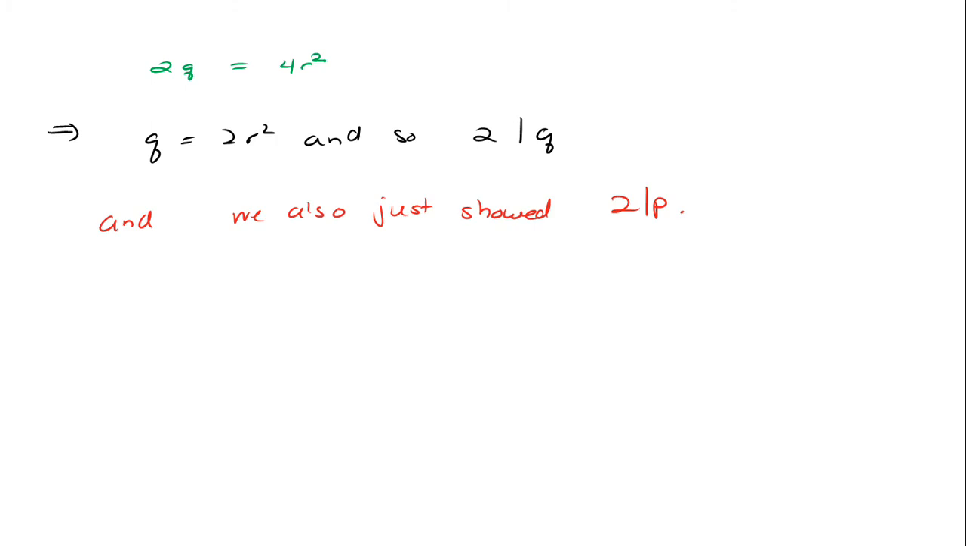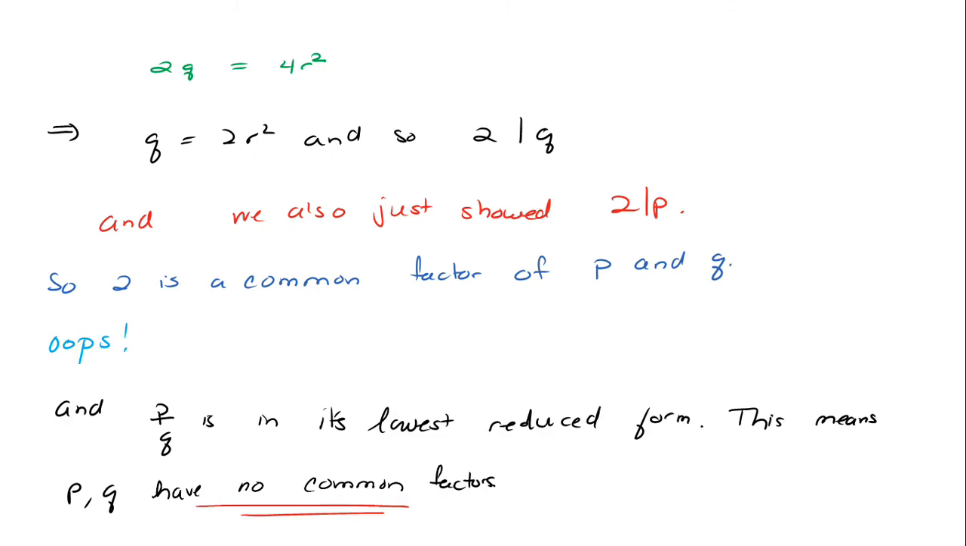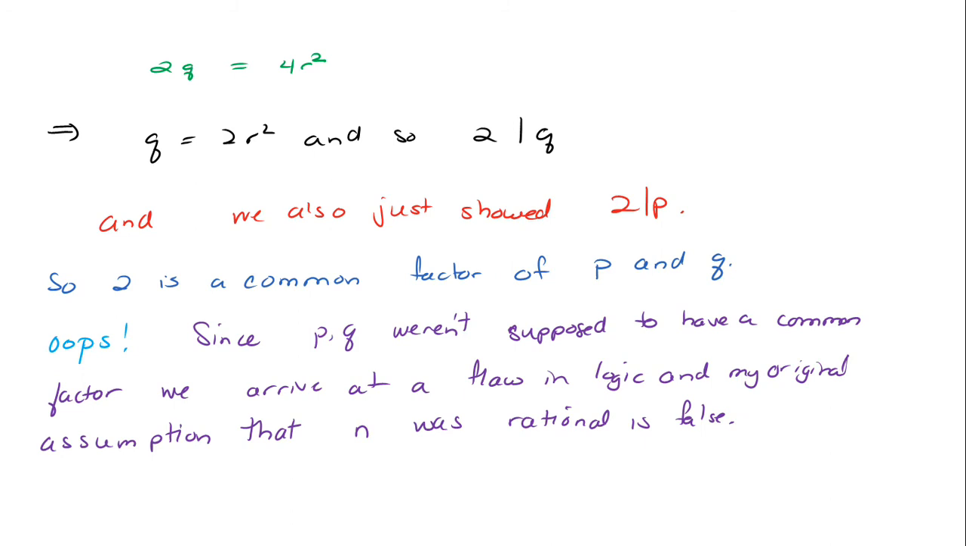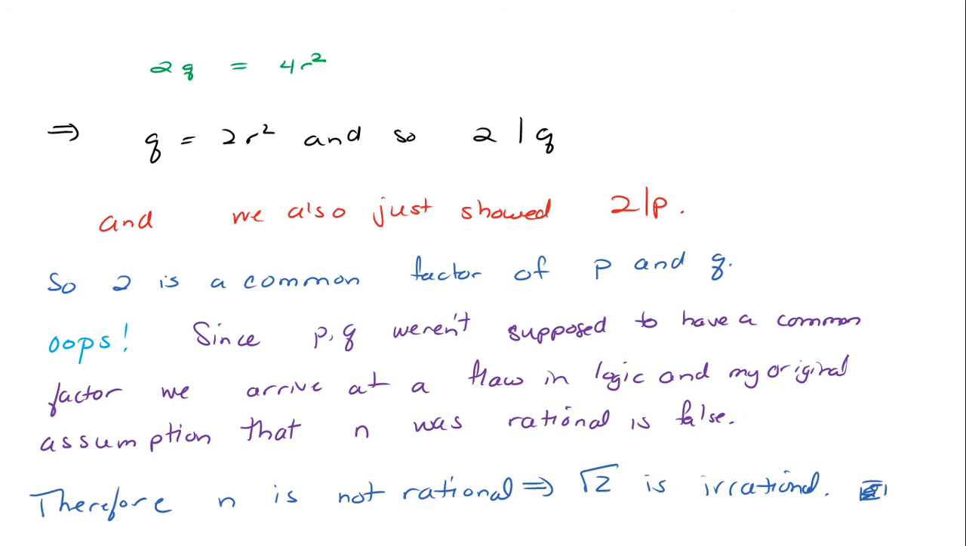Well, now I got a problem. We just showed 2 divides P, and 2 divides Q. So that means 2 is a common factor of P and Q, but P and Q weren't supposed to have one. I copied and pasted from the beginning: P and Q is in its lowest form, and they have no common factors. So now I've just arrived at a contradiction, a flaw in my logic, and my original assumption that I started out with, where n was rational, is false, and the opposite must be true, so n must be irrational.